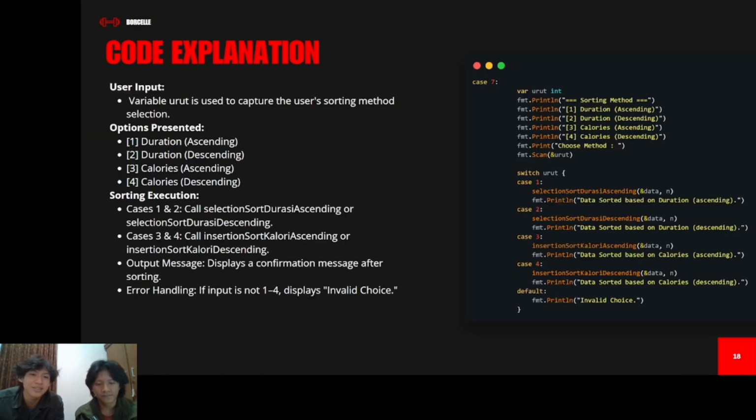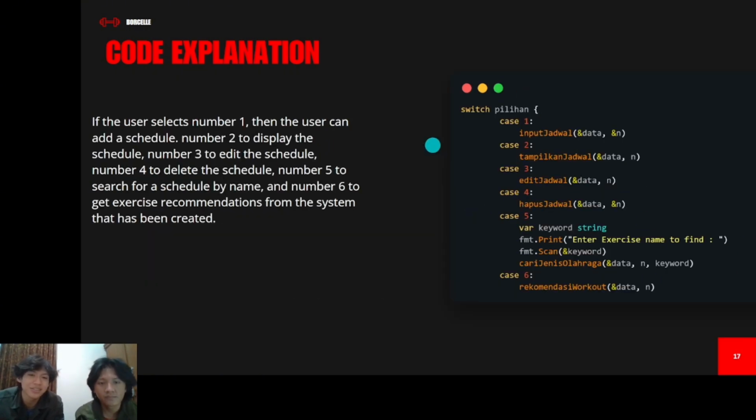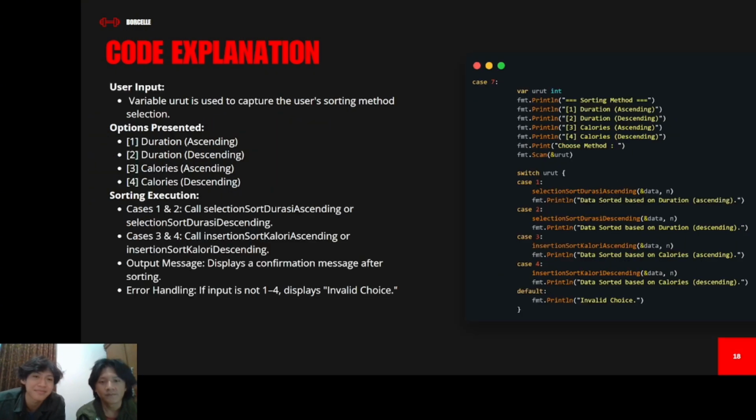So all the cases forward the user to call the function, the procedure.